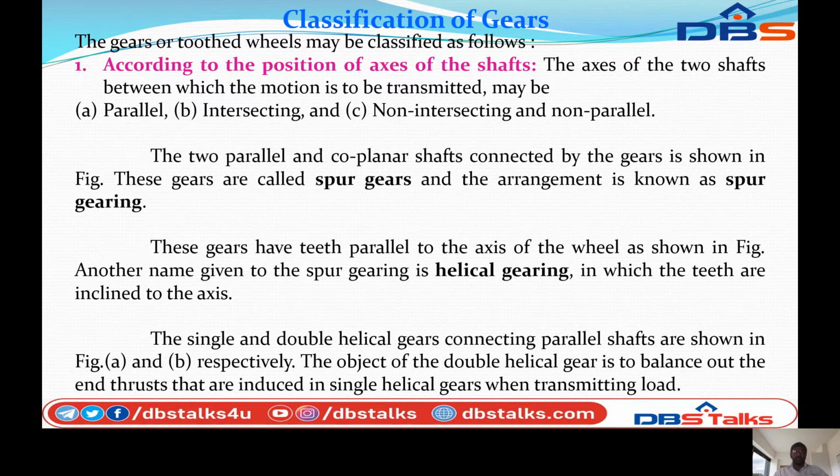The first one: two parallel and coplanar shafts connected by gears, as shown in the figure.